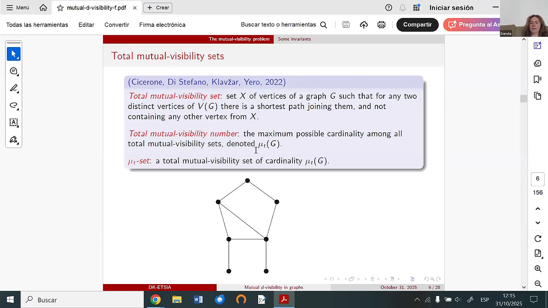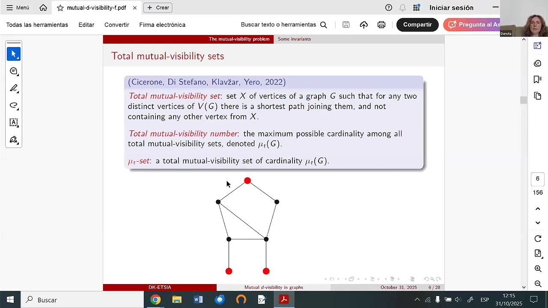Here we have an example for this invariant, the same graph which we have seen before. Now we observe these three red vertices, and we will check if these three vertices form a total mutual visibility set.